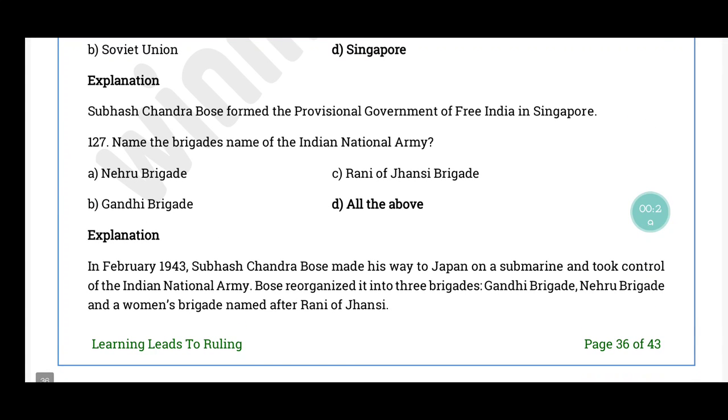Question number 127. Name the brigade's name of Indian National Army. The correct answer is option D, all the above. In February 1943, Subhash Chandra Bose made his way to Japan on a submarine and he took the total control of Indian National Army. So Bose reorganized the Indian National Army into 3 brigades, naming it Gandhi Brigade, Nehru Brigade and a women's brigade named after Rani of Jhansi.